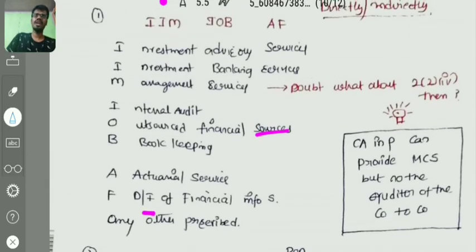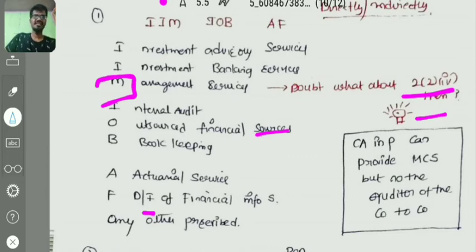We can have a doubt about this M point: management consultation services. We have seen management consultation services at one point, section 2, subsection 2, clause 4 of the Chartered Accountants Act 1949. In that, management consultation services are there. Some points will be there: management services can be provided. In a particular section they say the Chartered Accountant in practice can provide management consulting services. But here they are saying management consulting services are a blacklist, prohibited service.